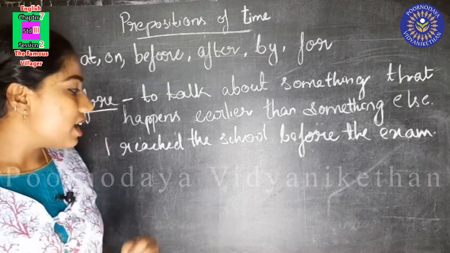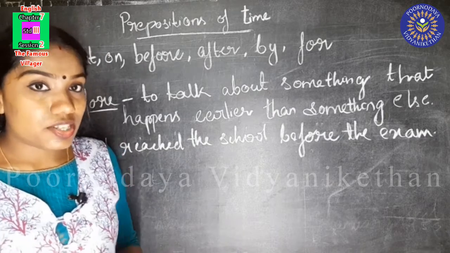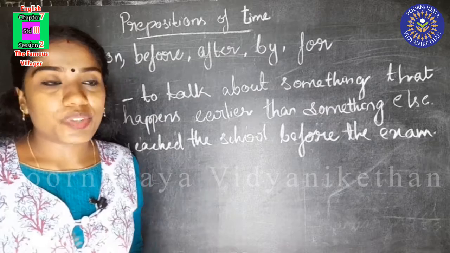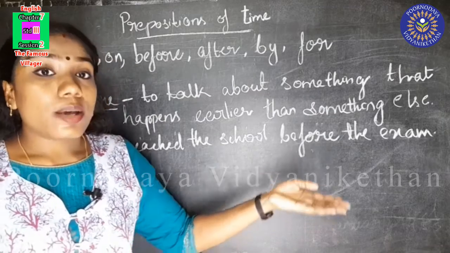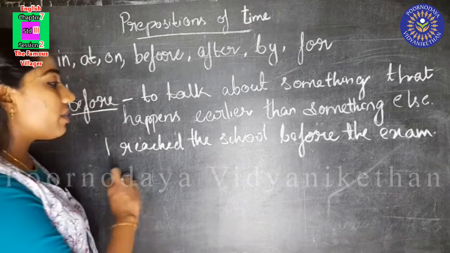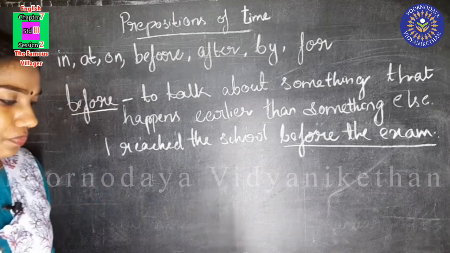Did you understand? Here, before is the preposition that tells us when I reached the school. I reached the school before the exam.